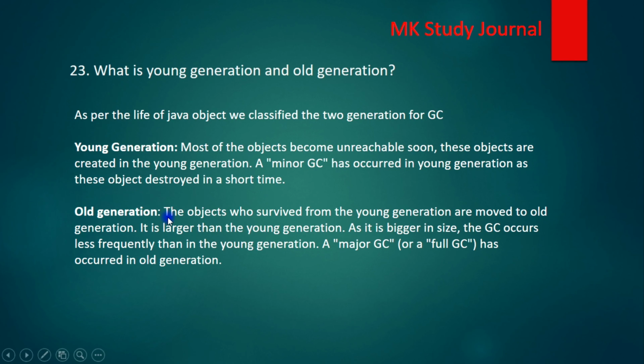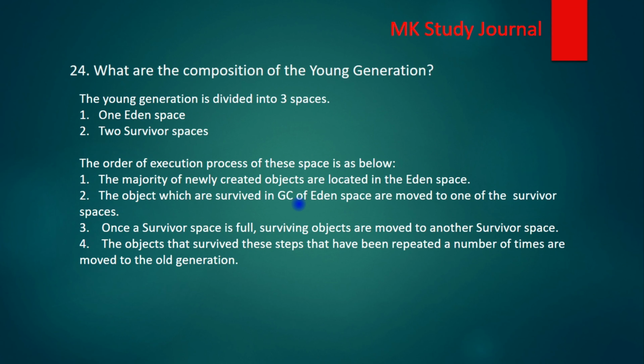In the old generation, the objects that survived from the young generation are moved to the old generation. It is larger than the young generation, and GC occurs less frequently than in the young generation. A major GC or a full GC occurs in the old generation. So this is the difference between young generation and old generation. Let's move to the next question.